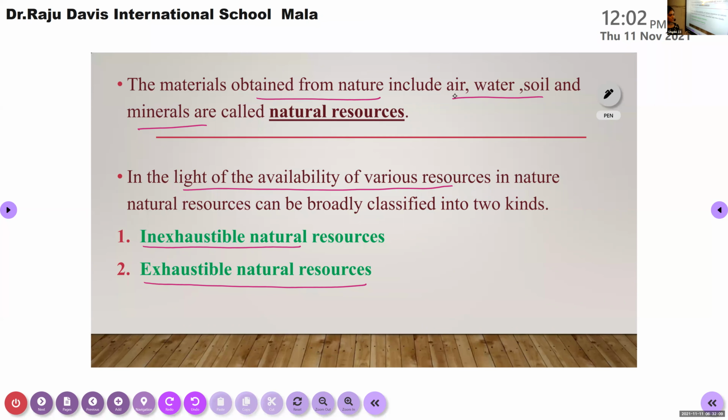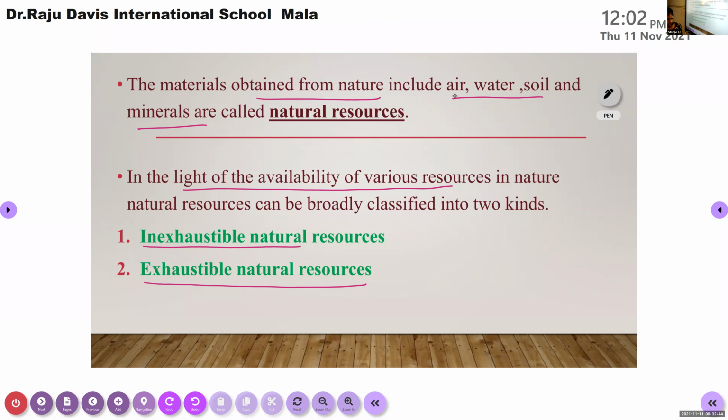Rajita, can you please read the slide? Yes, ma'am. The materials obtained from nature, including air, water, soil, and minerals, are called natural resources. In the light of the availability of various resources in nature, natural resources can be broadly classified into two kinds: inexhaustible natural resources and exhaustible natural resources.